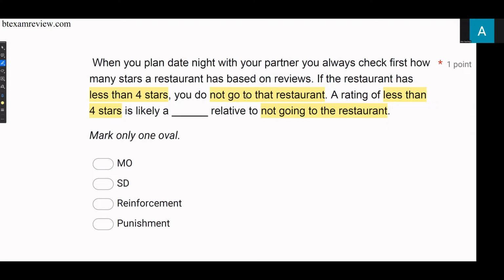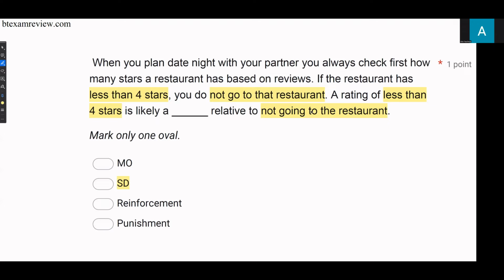So you're avoiding or escaping the bad restaurant. You're probably going to be negatively reinforced because you've avoided going to a bad restaurant by not going to a restaurant of less than 4 stars. So the rating of less than 4 stars is the SD to avoid going to the restaurant. It's the SD for engaging in avoidance when you do not go to a restaurant of less than 4 stars.